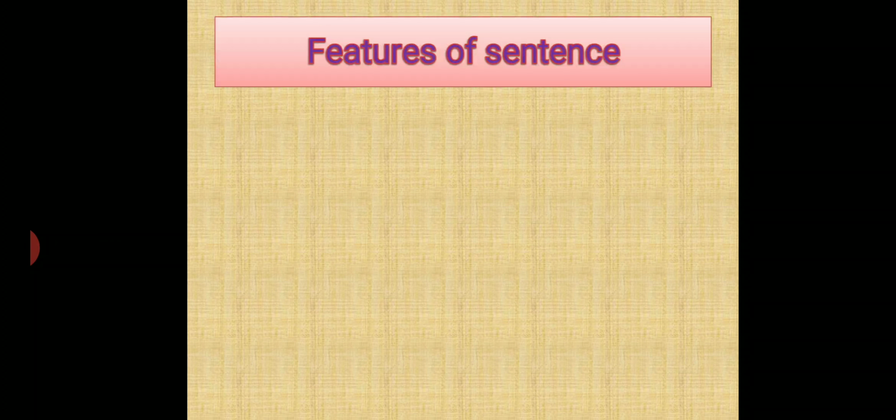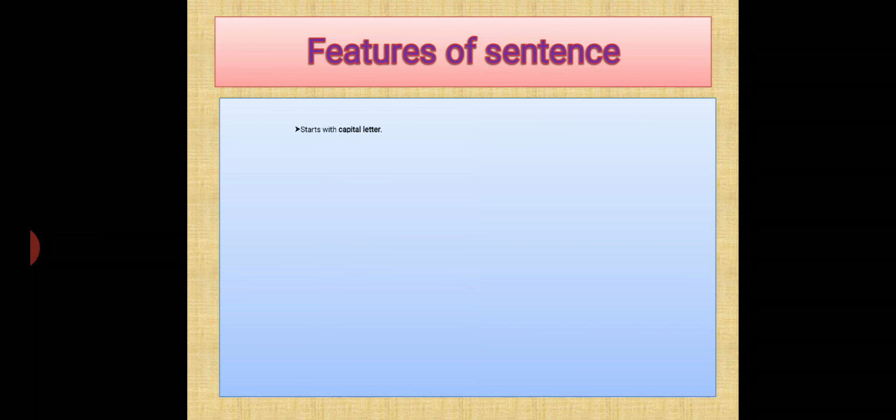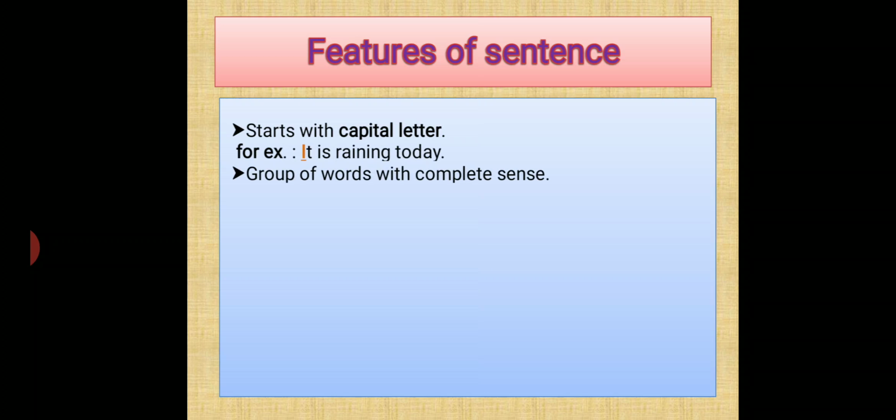Now coming to the features of a sentence. It starts with a capital letter. Let's look into the example. It is raining today, so I is capital. Next, a group of words with complete sense. So it is raining today, so it is conveying a sense. It is conveying a message for us so that we can understand what the other person is trying to say.